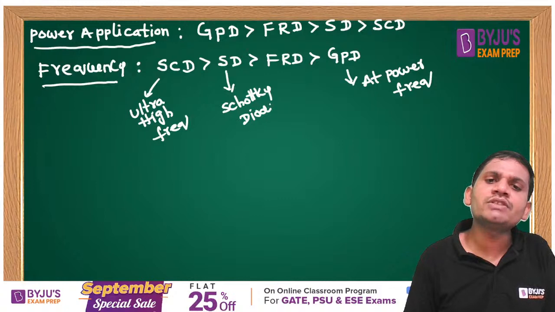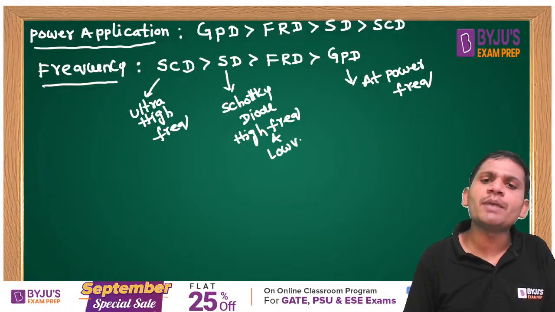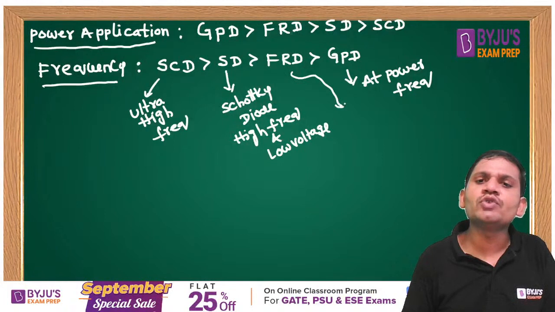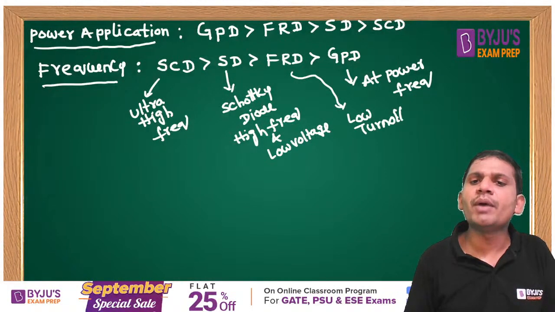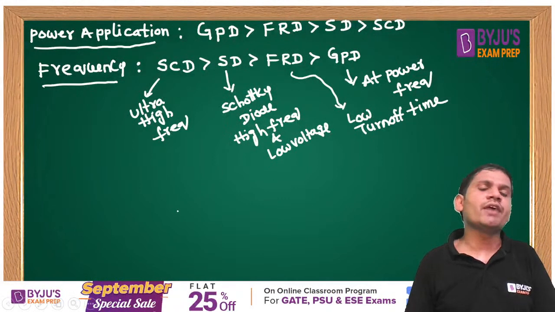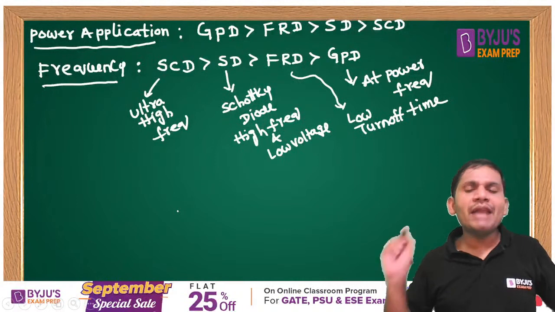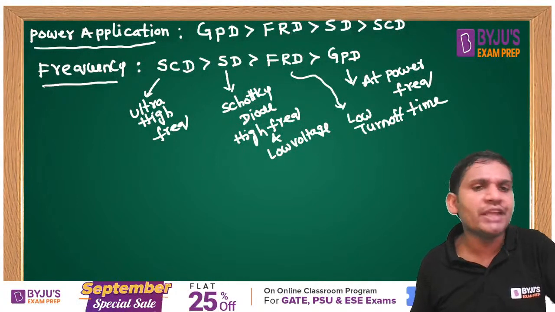Schottky diodes are used for high frequency, low voltage applications. Very important, students. Fast recovery diodes are used for low turn off time applications. This comparison is also important for answering simple theory questions.